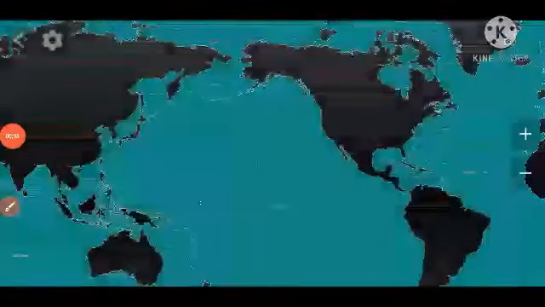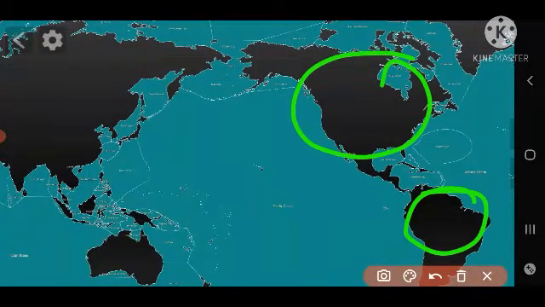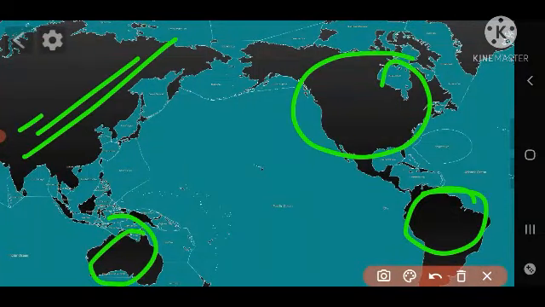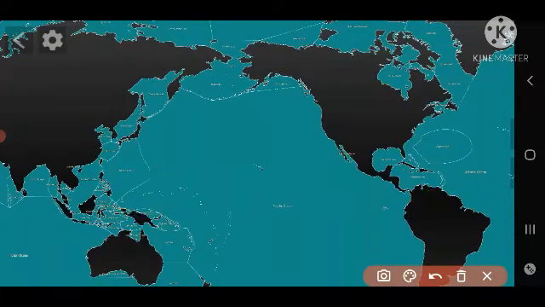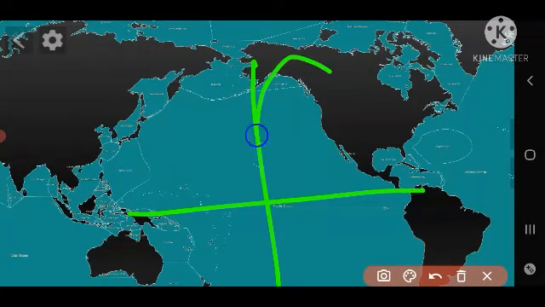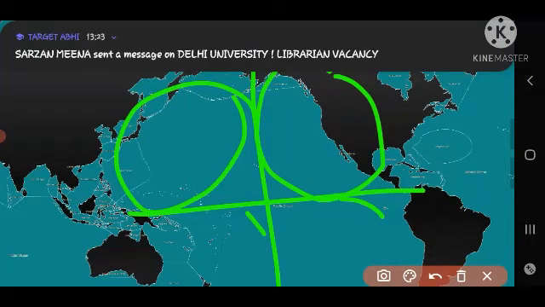Let's see, it is the map of the world. Basically, here is North America, South America, the Australia region, and here is our Indian region, or you can say the Asia region. Basically, it is the Pacific Ocean, and this is the Western Pacific Ocean. If you divide it into 4 sections, it is the Western Pacific, Eastern Pacific, South Eastern Pacific, and South Western Pacific. You can say it anywhere, right?